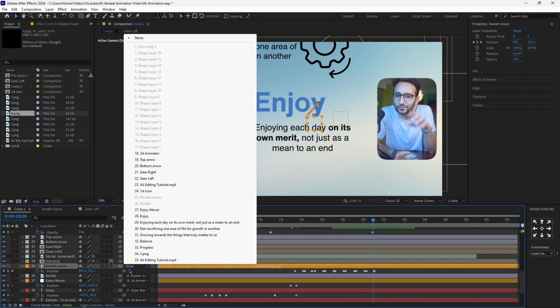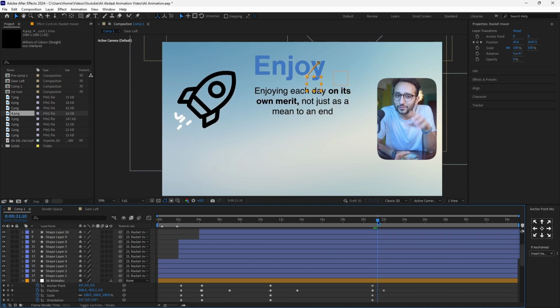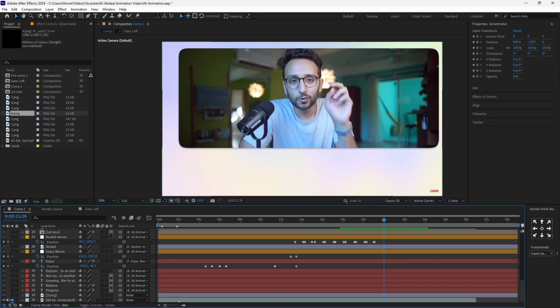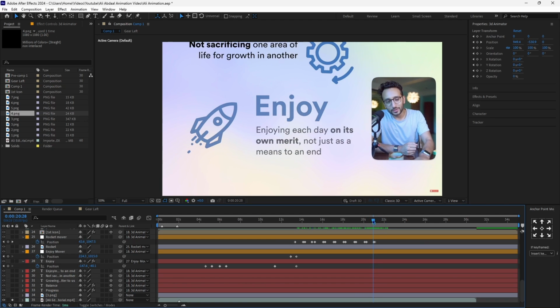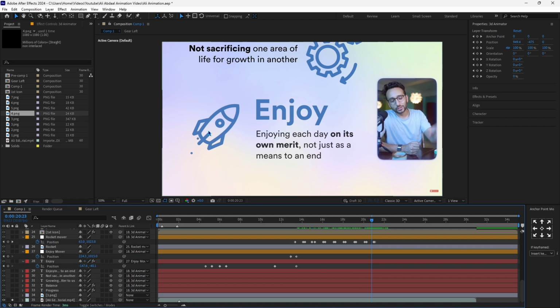So I'll simply link the null to the null, so that as you can see, the rocket right here is going to go up as well. Perfect. I actually need to move it a bit higher, otherwise the rocket is not going to disappear. Perfect. And then go ahead and use a fade animation, which as you can see is present from Ali. As you can see, everything fades with some opacity keyframes. So it's these three things.